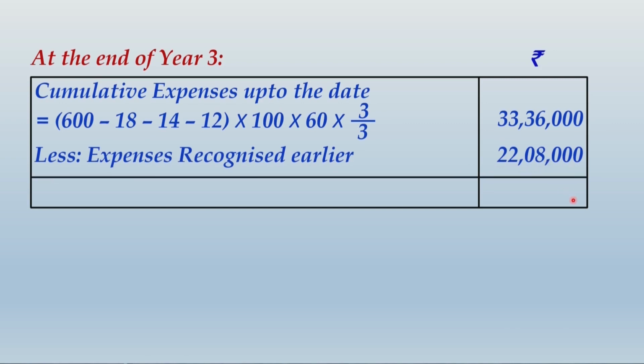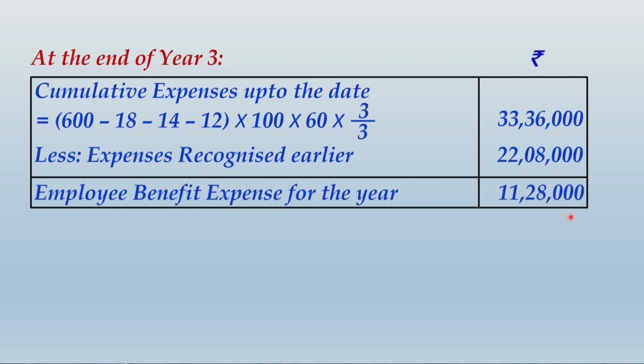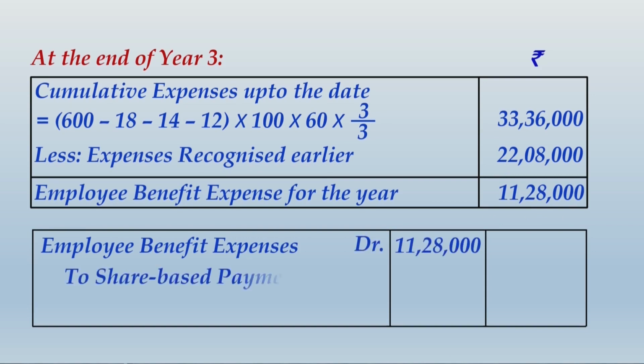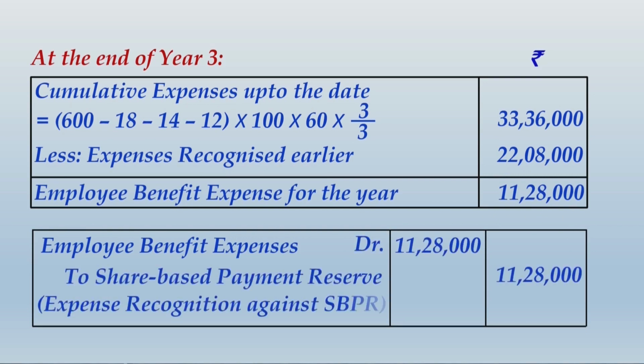22,08,000, and therefore the incremental amount shall be recognized in the third year, that is again 11,28,000, and again you would pass a similar journal entry to what you passed in earlier years. So note down these calculations and the accounting entry, and then we shall move on to recognizing the settlement.